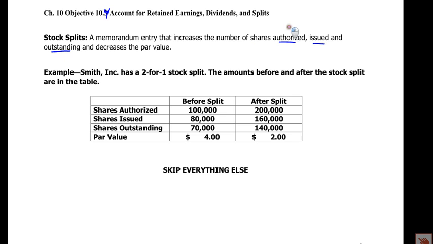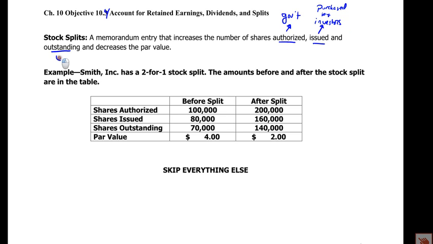The number of shares authorized is what's been authorized by the government. So if it's a publicly traded company, that would be the Securities Exchange Commission. If not, it would be the state in which you're incorporated. Issued means purchased by investors.